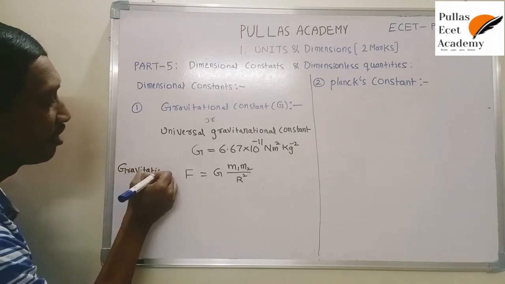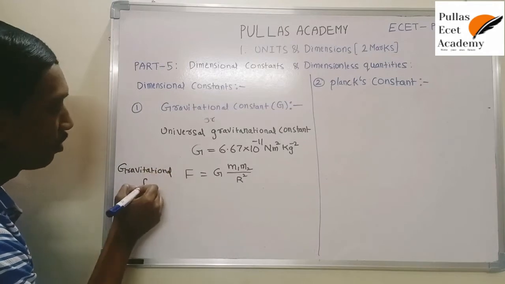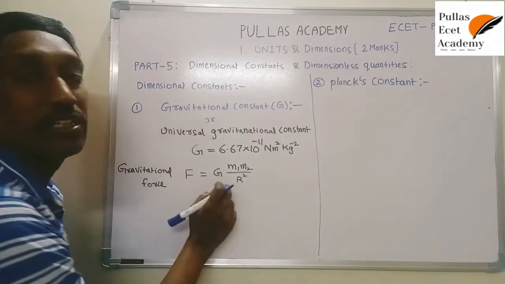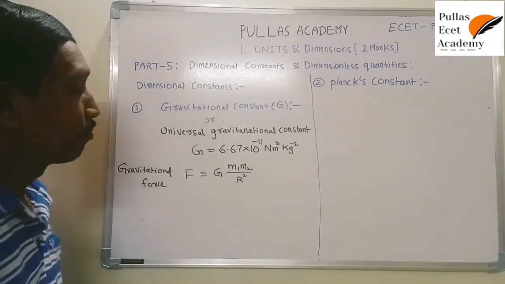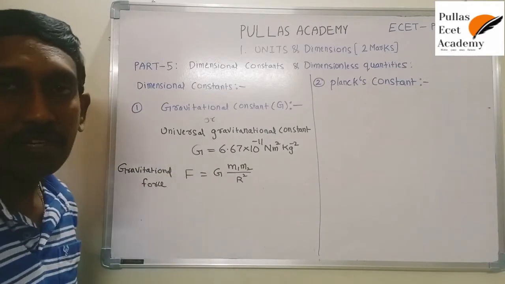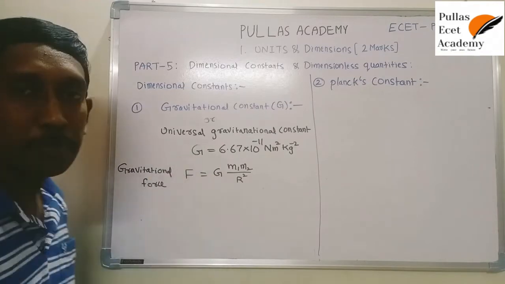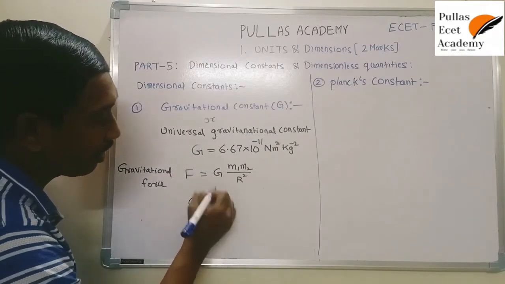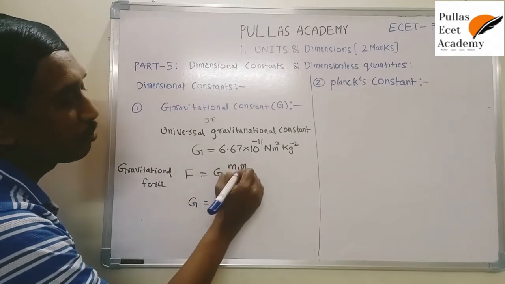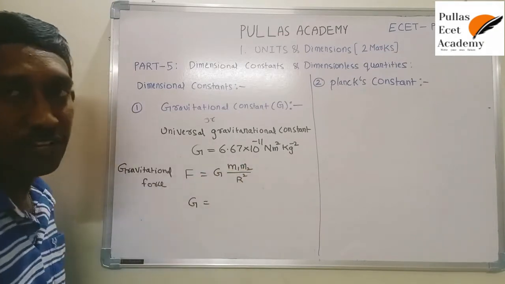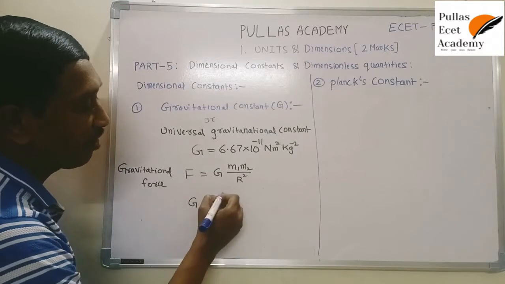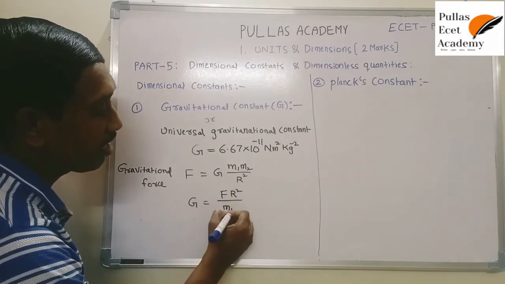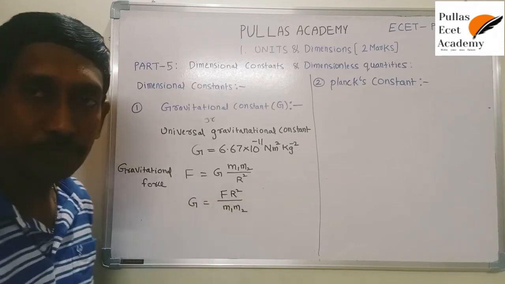We need the dimensional formula of capital G, so write G as the subject. Shifting m1 m2 by r square to the left side, the expression for capital G is F r square by m1 m2.